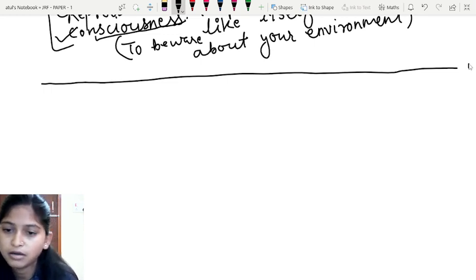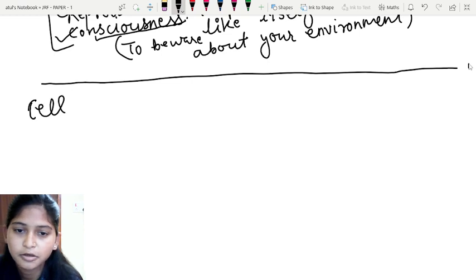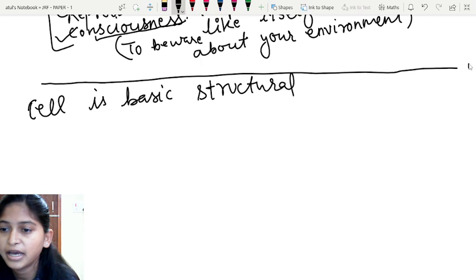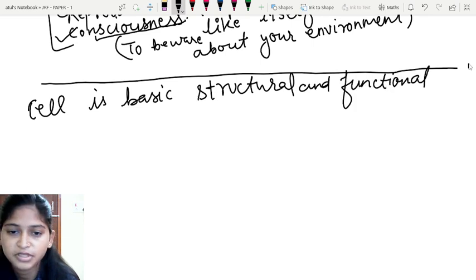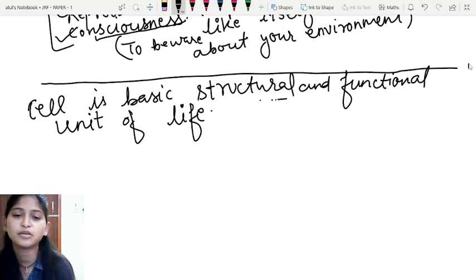So what is a cell? You may define that the cell is the basic structural and functional unit of life. The cell is the basic structural and functional unit of life. So what is the meaning of these terms? Structural in the sense that the cell is termed the building block of a particular body.